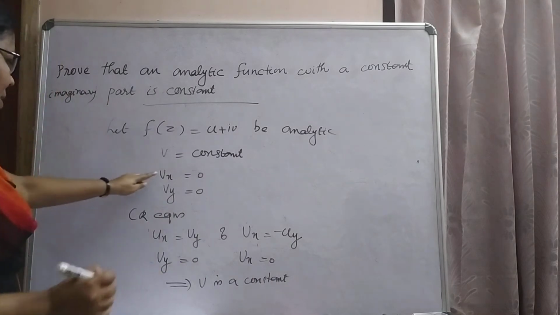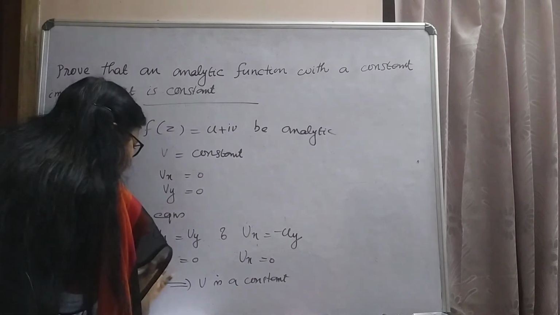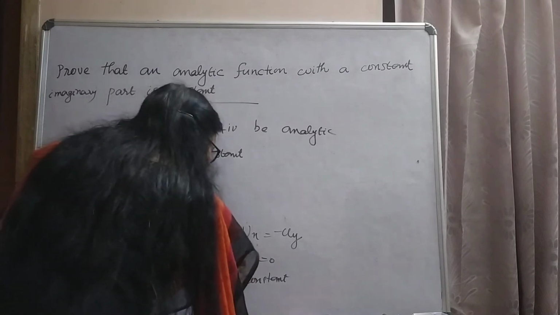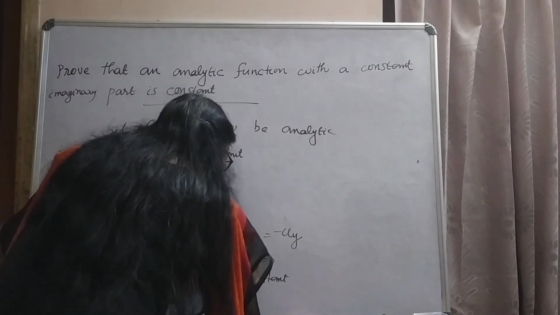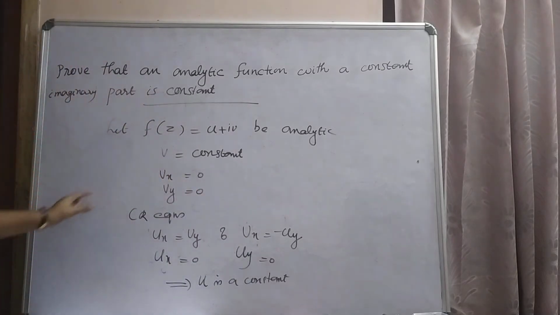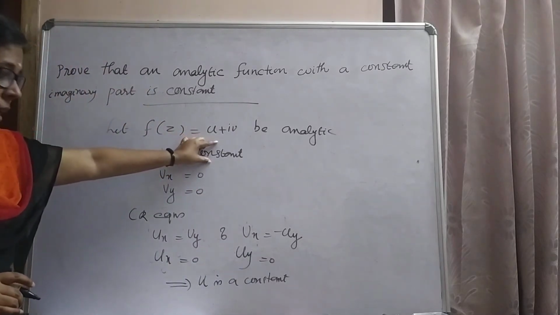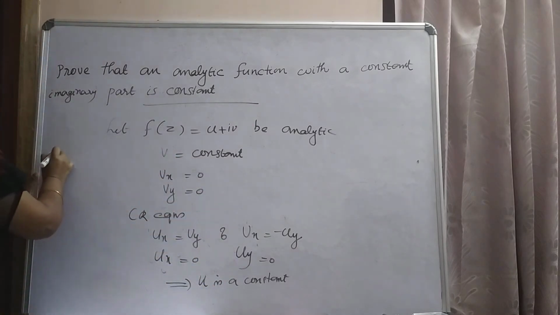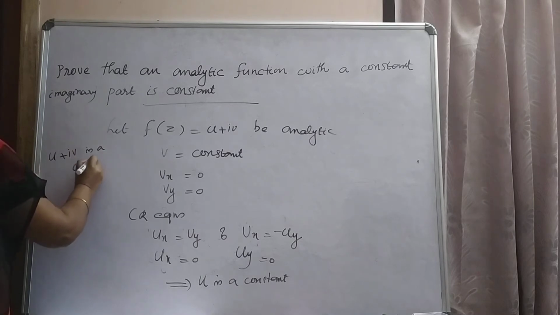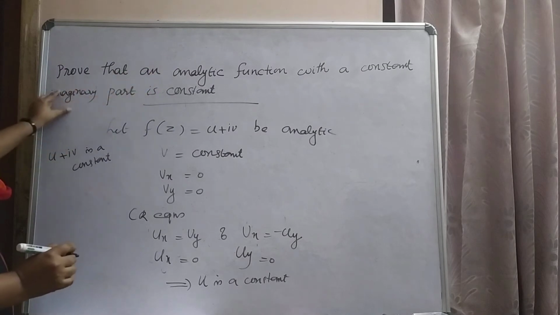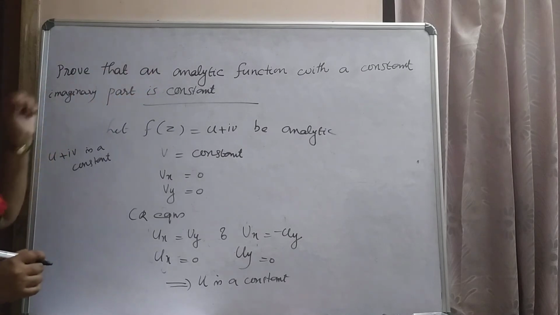Now here v is given, therefore ux equal to 0, also uy equal to 0. Therefore u is a constant. Here given v as constant, we obtain u is a constant. That is, u plus iv is a constant, which means that an analytic function with a constant imaginary part is constant. Hence the answer.